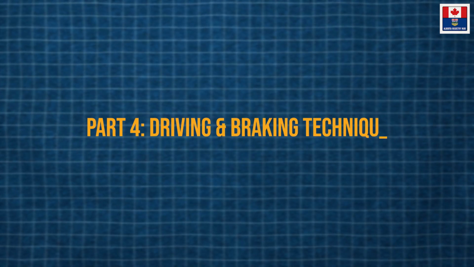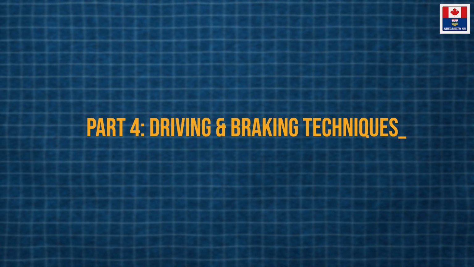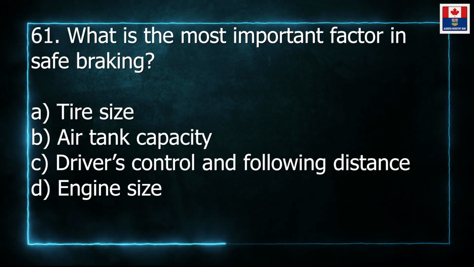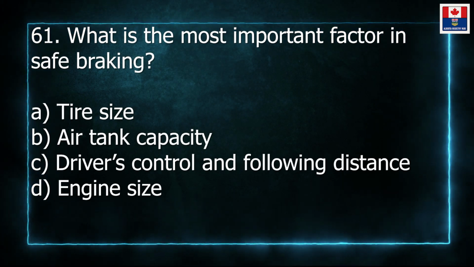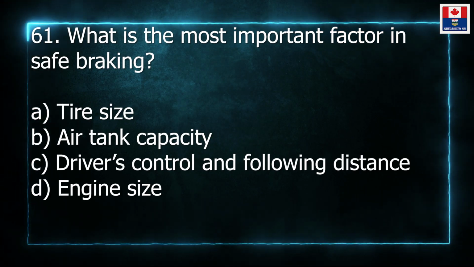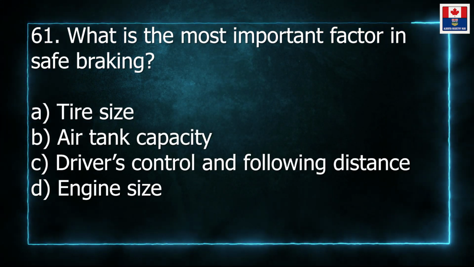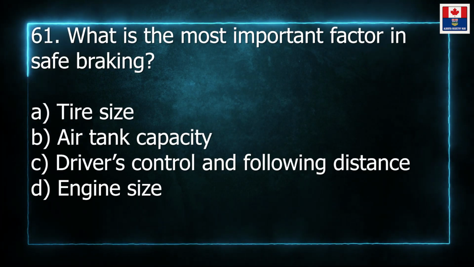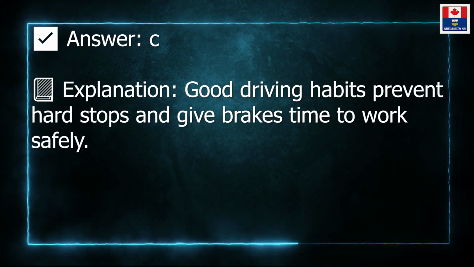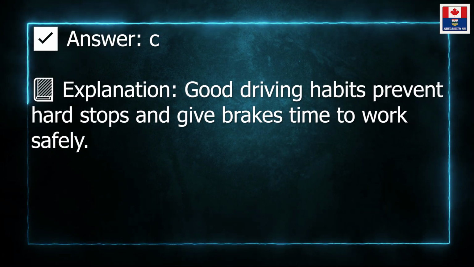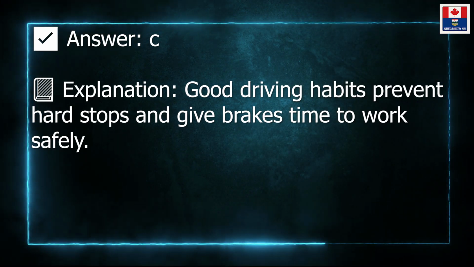Part 4. Driving and braking techniques. 61. What is the most important factor in safe braking? A. Tire size. B. Air tank capacity. C. Driver's control and following distance. D. Engine size. Answer C. Explanation: good driving habits prevent hard stops and give brakes time to work safely.